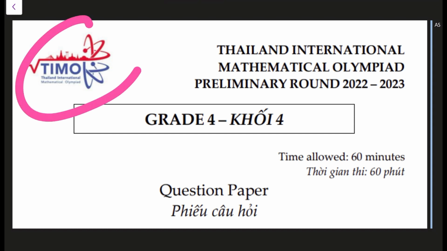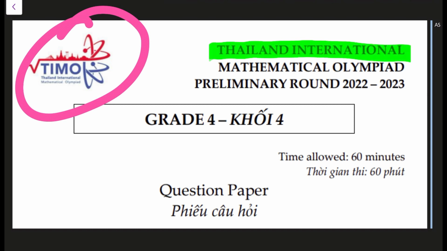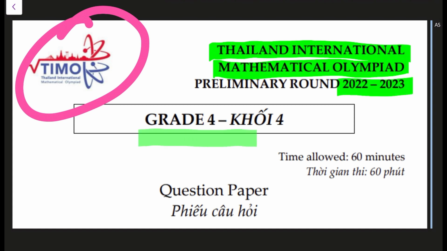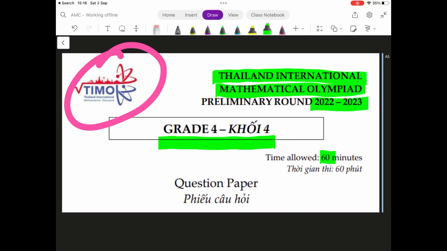Today we are going to solve the paper for TIMO, which is Thailand International Mathematical Olympiad, and this paper came in 2022-23. This is for grade 4, which is primary 4 and year 5. The time allowed is 60 minutes for all of the questions. Let's begin.